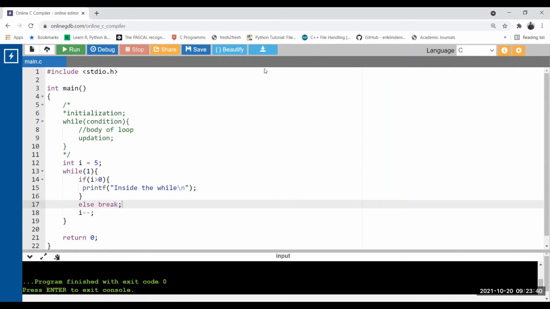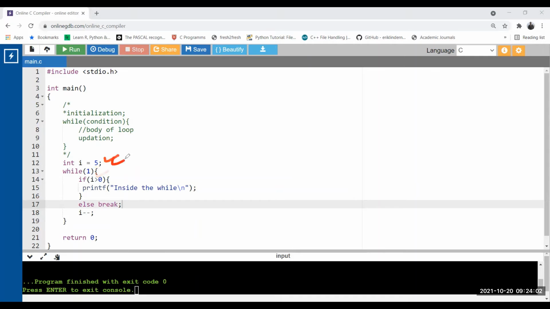If you look carefully at the code, I made this while loop infinite by making it a while true loop. Why is it called a while true loop? Because this value 1 that you put as part of the condition, or as part of the expression, will be treated as a true value by the compiler. So each and every time it will remain true.